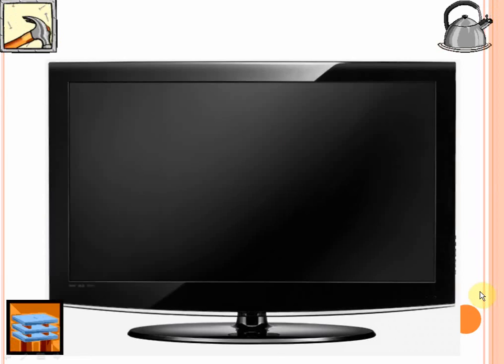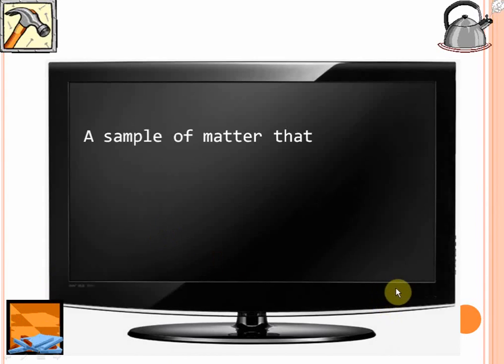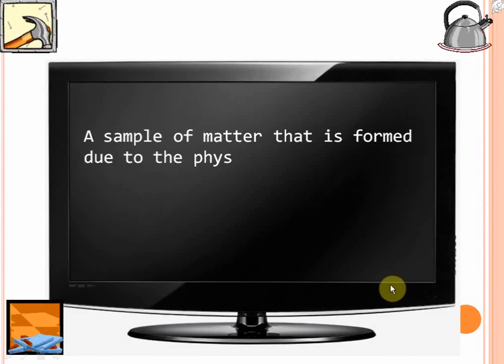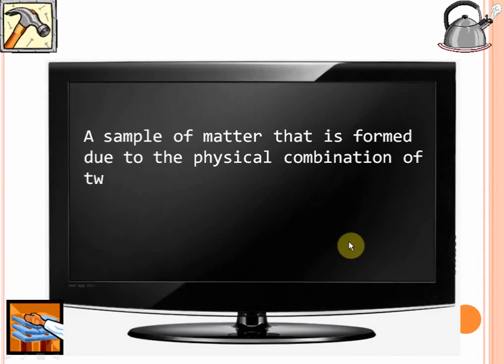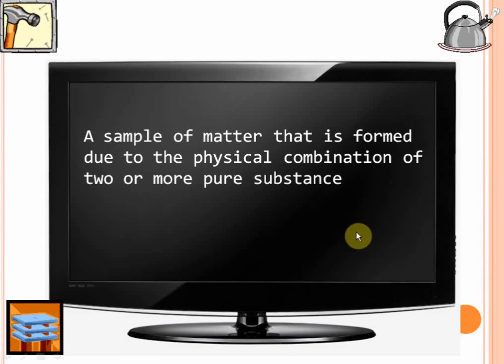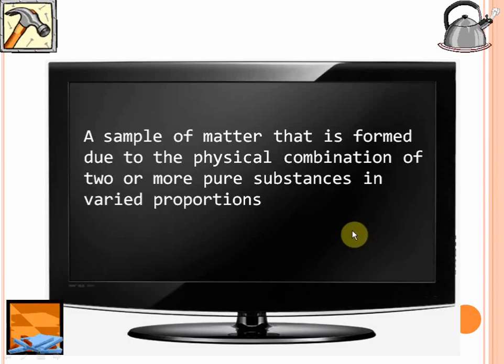Now that we've studied so much about a mixture and a pure substance, let's try to define a mixture. What exactly is a mixture and what are the different types of mixtures? A sample of matter that is formed due to the physical combination of two or more pure substances in varied proportions is called a mixture.